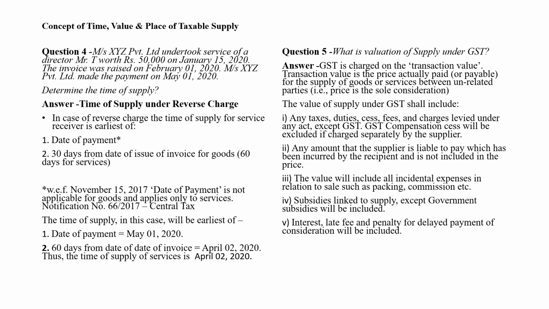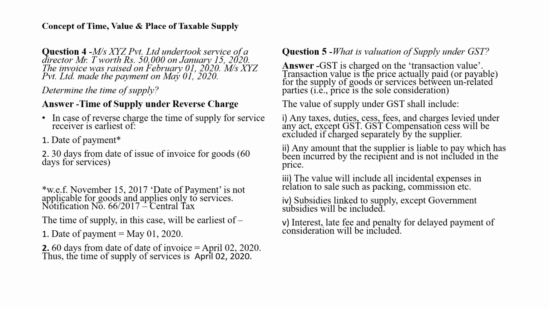The time of supply under reverse charge, here, very important, RCM is applicable. In case of reverse charge, the time of supply for the service receiver is the earliest of the date of payment, or second, 30 days from the date of issue of invoice for goods.